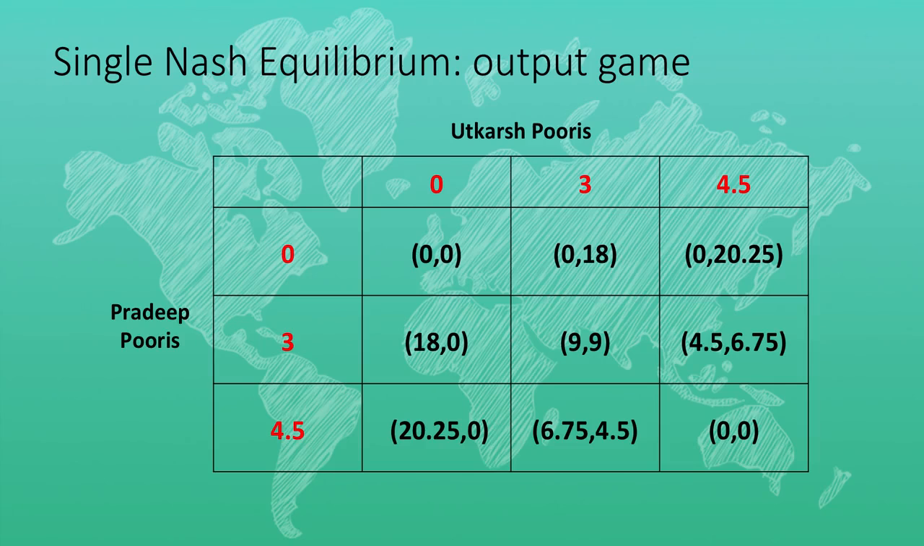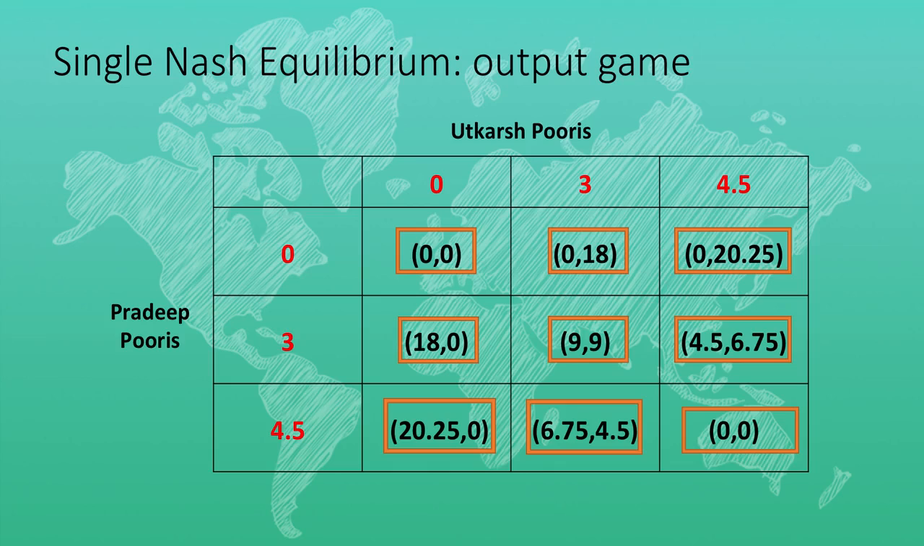So, the numbers given in red are 0, 3 and 4.5. Now, don't get worried about these numbers again. You can multiply them by, say, 100 and you will get 0, 300 and 450. Instead, look at the payoffs which are given inside the different cells.